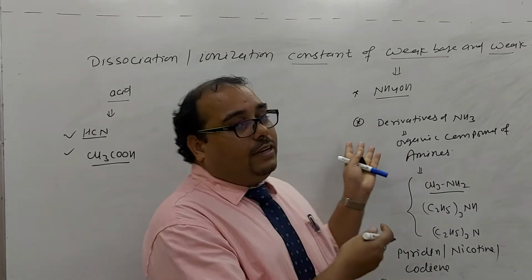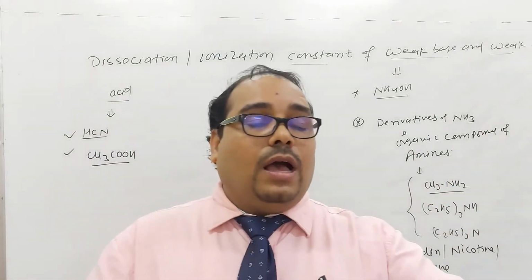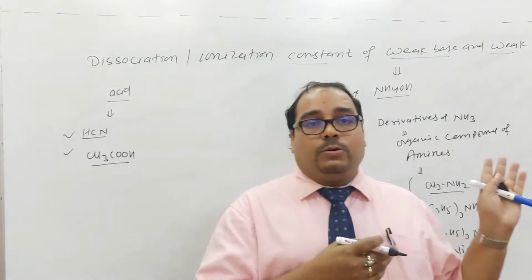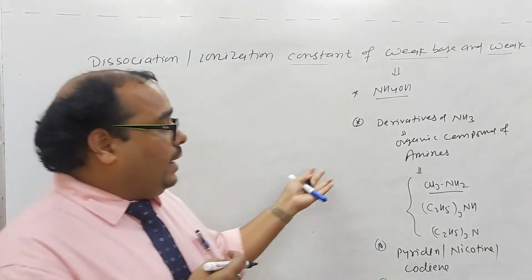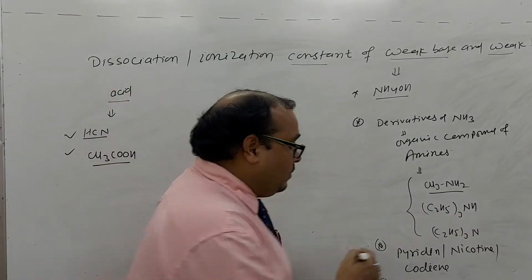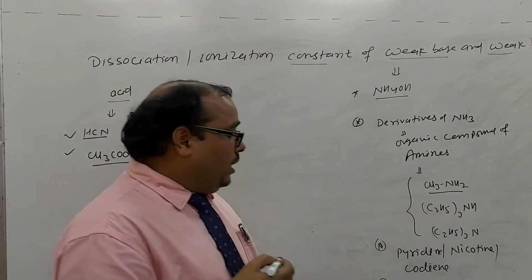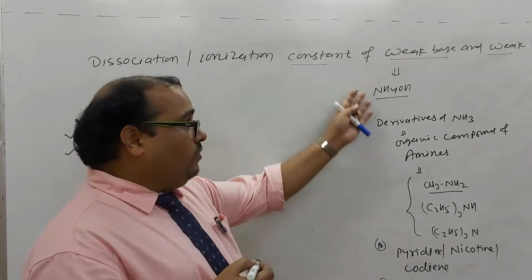So many organic compounds are derivatives of ammonia, where one or two hydrogens on the nitrogen are replaced, forming primary, secondary, tertiary amines, and even pyridine, nicotine, codeine, and these are all weak bases.